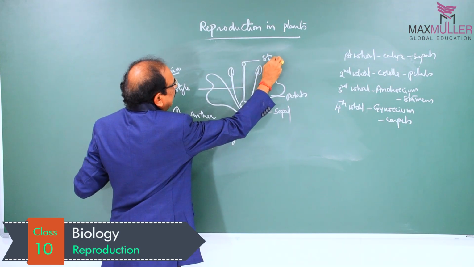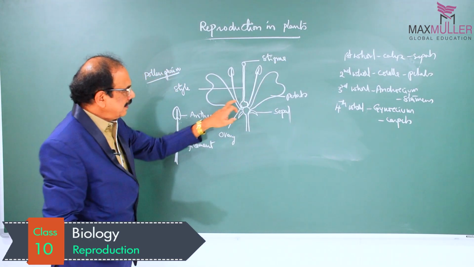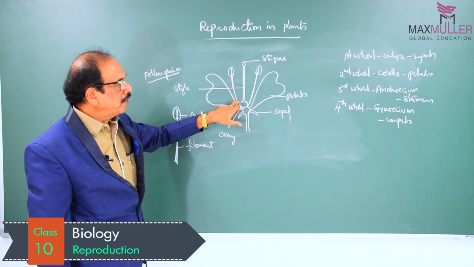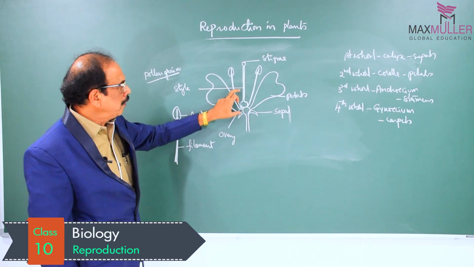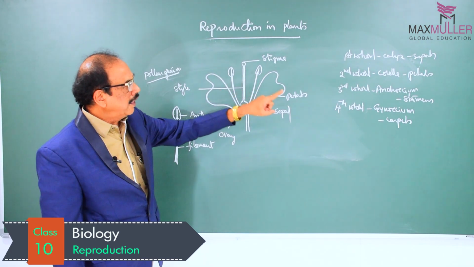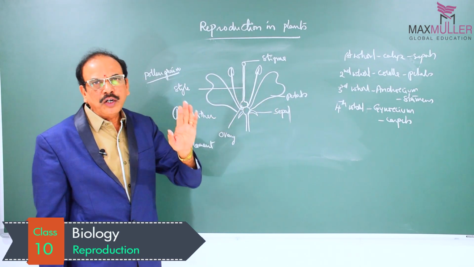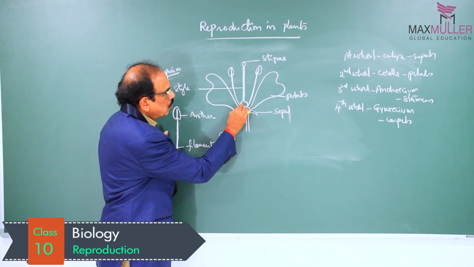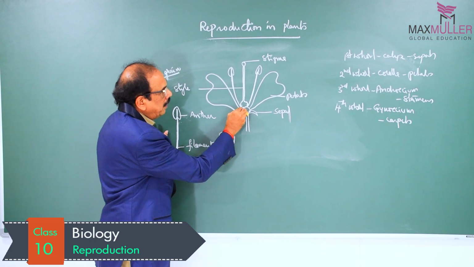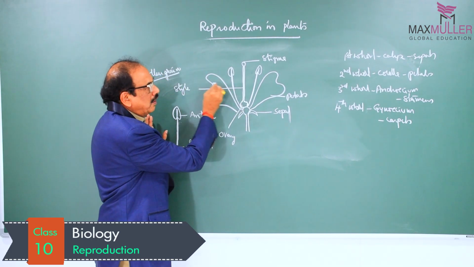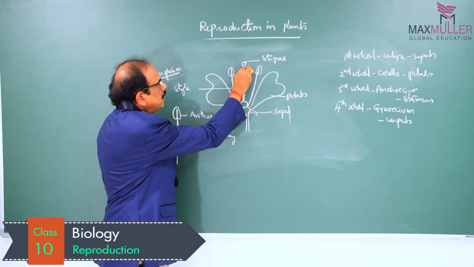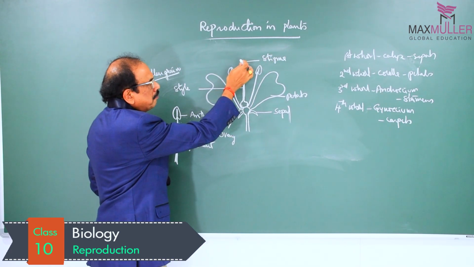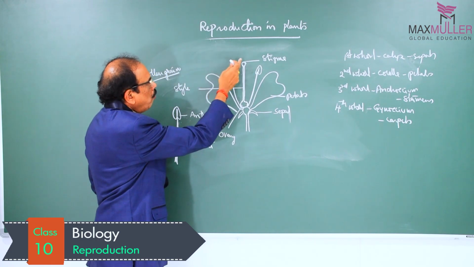The tip of the style is called stigma, and this gynoecium can be considered the female reproductive part of the flower. So the female reproductive part of the flower is the gynoecium, which consists of one to many carpels. These carpels show a basal swollen part called ovary, an elongated part called style, and the tip of the style is the stigma. The stigma is the receptive place which receives pollen grains.